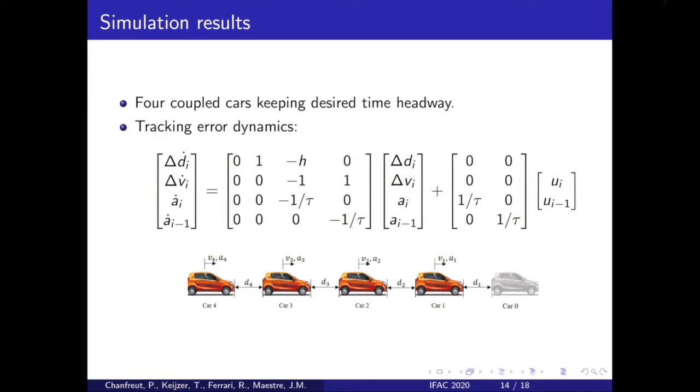We have simulated a platoon of 4 cars following an imaginary lead vehicle. This lead vehicle is assumed to have a constant speed. The other cars are initialized with an initial tracking error, an initial state estimation error, and with a fully connected topology.